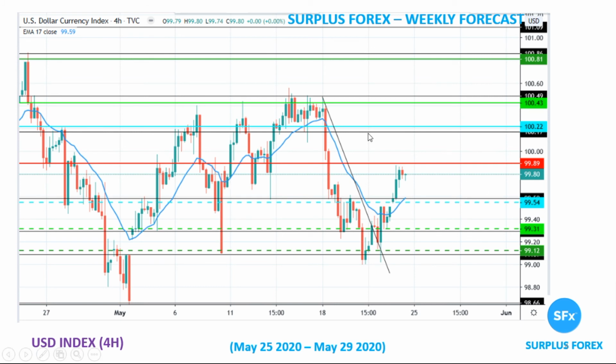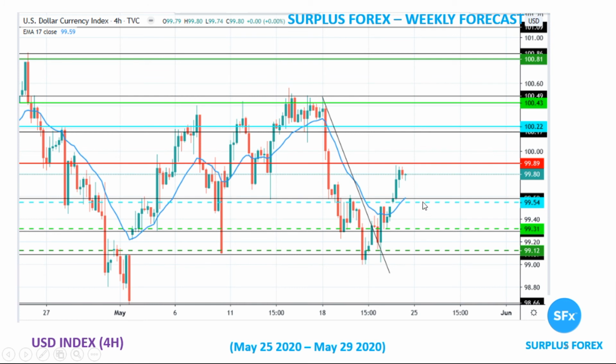So if it crosses 100.9 and makes a test at 100.22, I expect that we'll keep our first target 100.43 and it'll go up to 100.81. So that's what I'm expecting, that it'll rise. On the reverse side, again, I'm open on both sides.